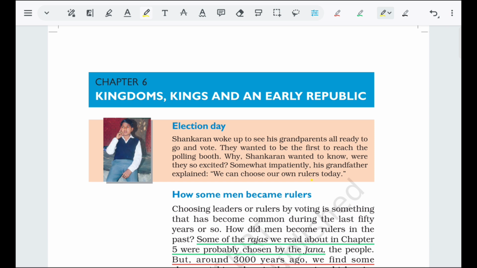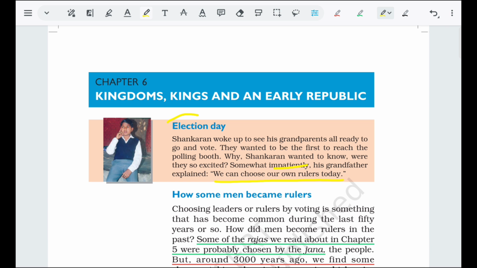So the chapter begins with an election day story. Here a boy named Sankaran woke up and saw his parents and grandfather ready to go and vote. They wanted to be the first to reach the polling booth. Sankaran wondered why they were so excited to cast their vote. Somewhat impatiently, his grandfather explained, we can choose our own rulers today.